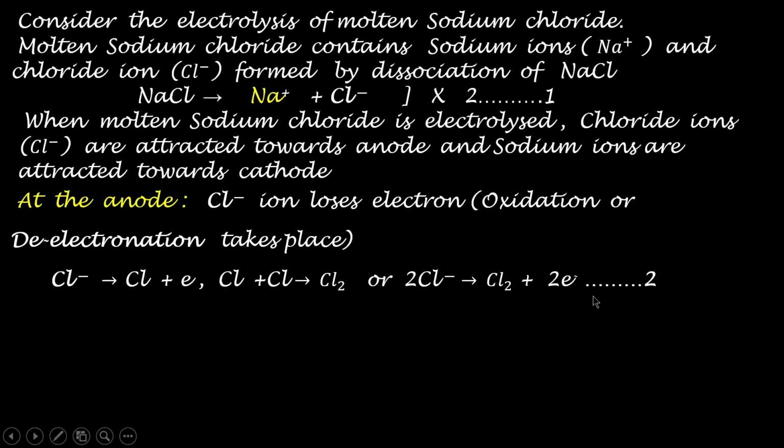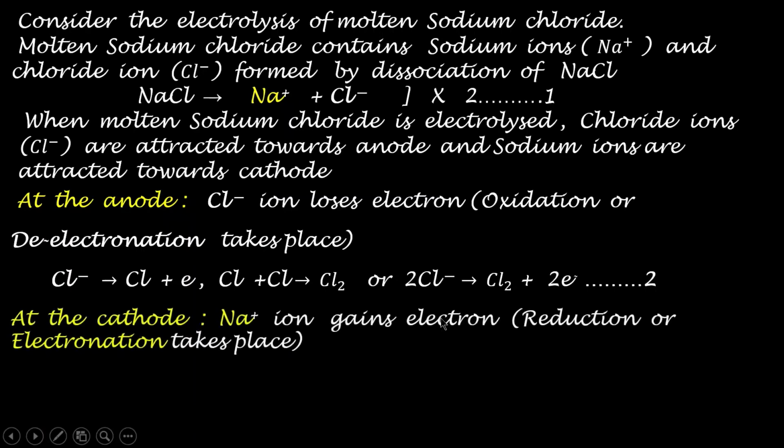Now let us see what happens at the cathode. At the cathode, Na+ ion gains an electron. So reduction, or electronation, takes place at the cathode. Na+ carries one positive charge, so it gains one electron. So Na+ plus 1 electron gives Na. Call this equation 3. Multiply this also by 2, because here you have 2 chloride ions, and equation 1 has been multiplied by 2. So here you have 2 Na+ ions, and we have to make this also 2 Na+.